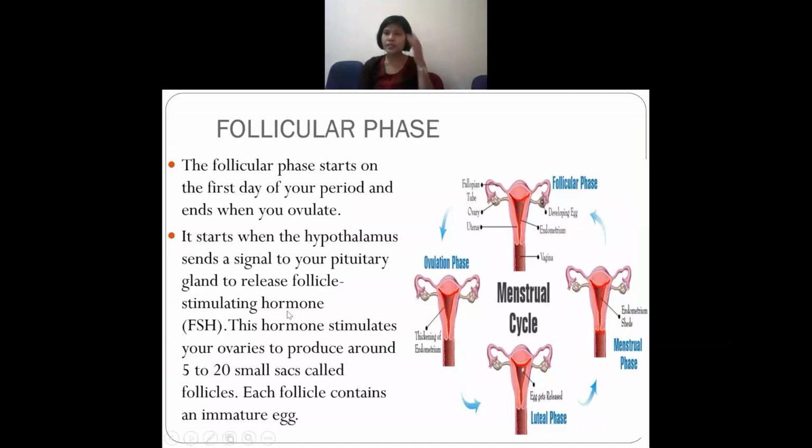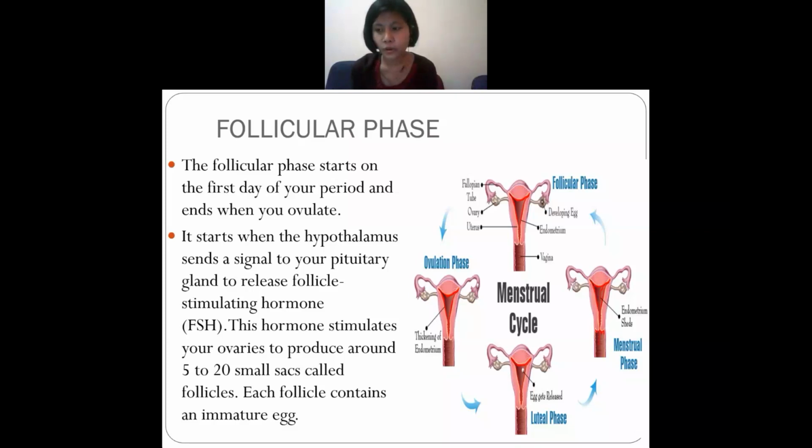Okay, next phase is the follicular phase. We have completed the first phase, the menstrual phase. Now is the follicular phase. It starts on the first day of the period. When a woman starts having period, from that day onwards it will start.